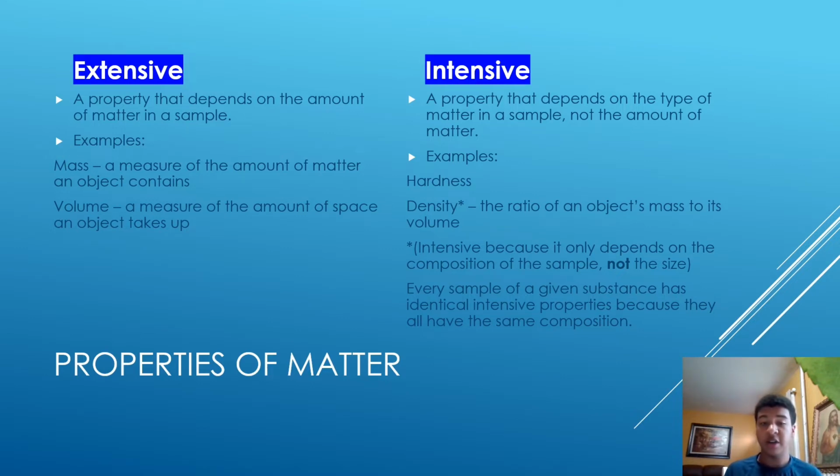Intensive properties, however, are properties that depend on the type of matter in a sample and not the amount of matter. For example, hardness, density, the ratio of an object's mass to its volume, which would be intensive because it only depends on the composition of the sample, not the size. Every sample of a given substance has identical intensive properties because they all have the same composition. So gold will retain its density.